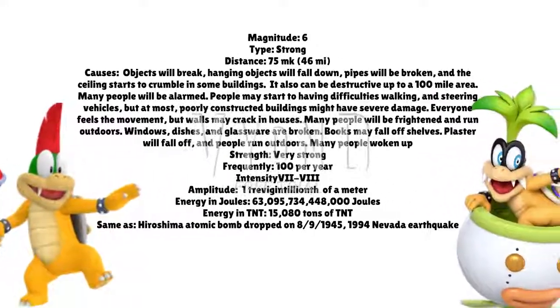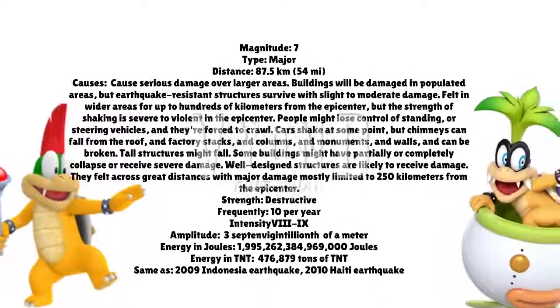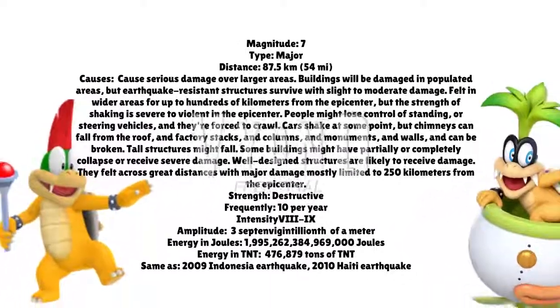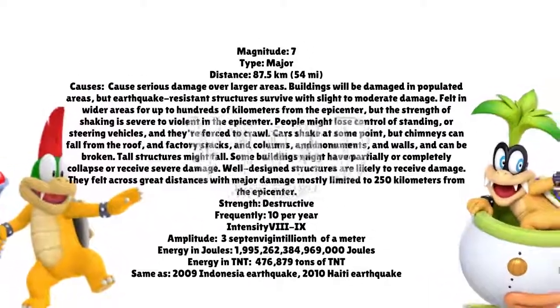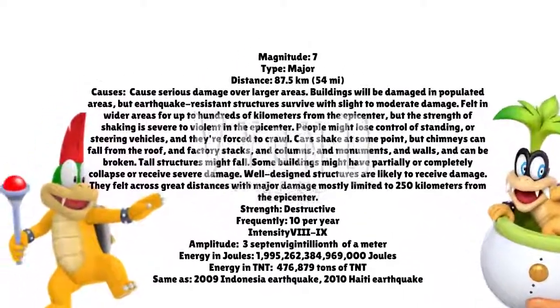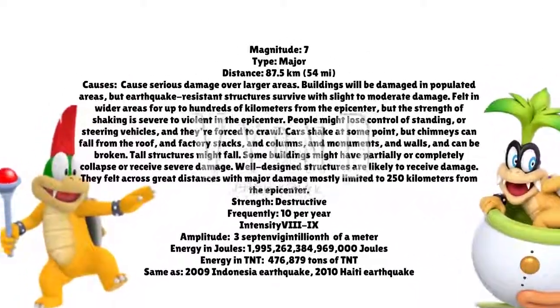The amplitude is 1 trivigintillionth of a meter, a magnitude 6. If an earthquake has a magnitude of 7, its distance is 87.5 kilometers, or 54 miles away. Wires and pipe systems are destroyed, and there could be heavy damage to many buildings.